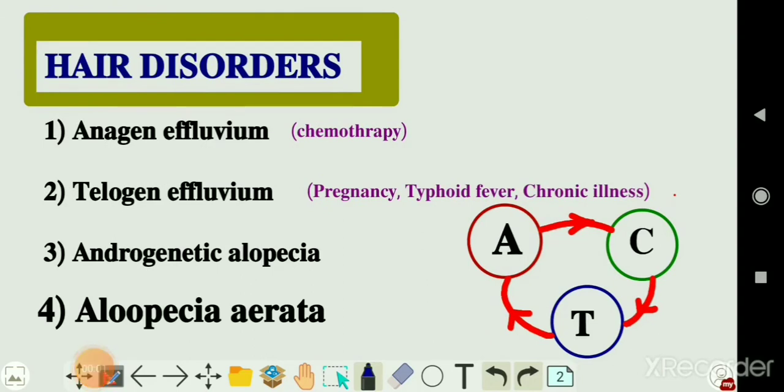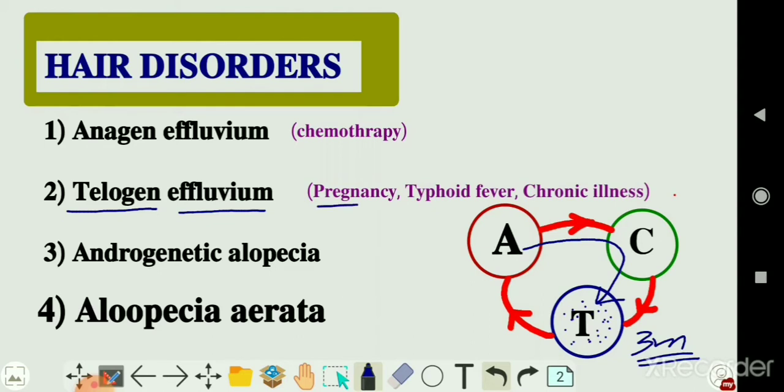Now let's see second hair disorder, that is telogen effluvium. In telogen effluvium, lots of premature anagen hair follicles rapidly enter into telogen phase. You know, telogen phase is also known as dying phase, and it lasts for 3 months. After completion of 3 months, all the hair follicles which were present in telogen phase are lost. That means in telogen effluvium there is increased loss of hair. And telogen effluvium is seen after pregnancy or in typhoid fever or in any long-term illness.